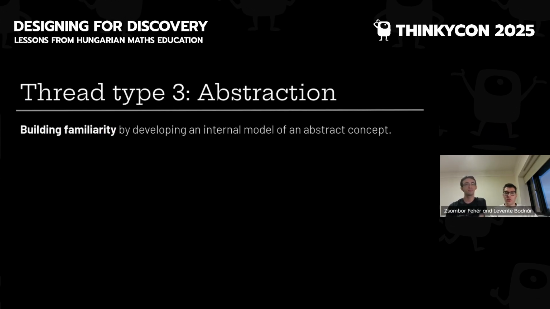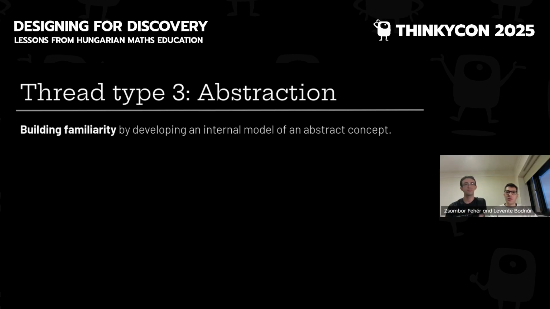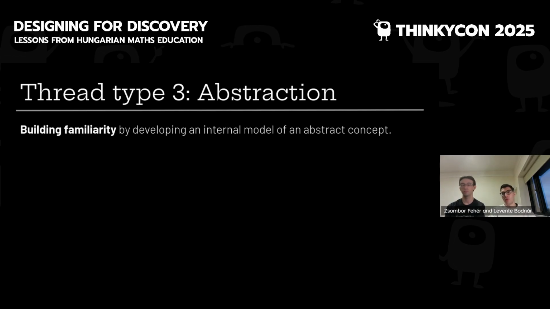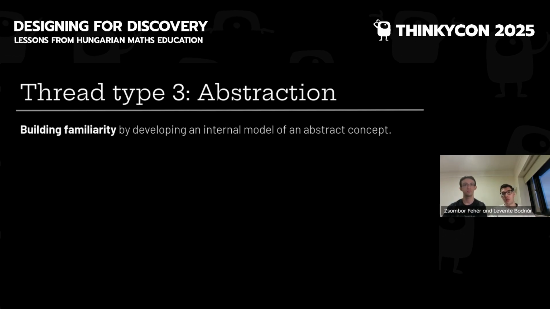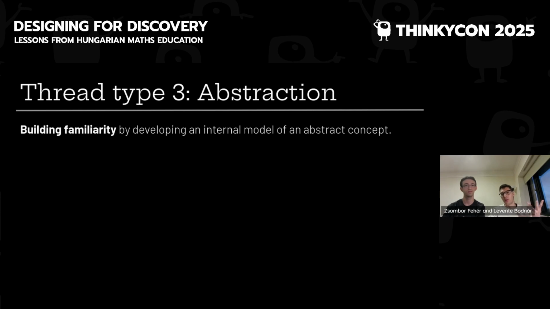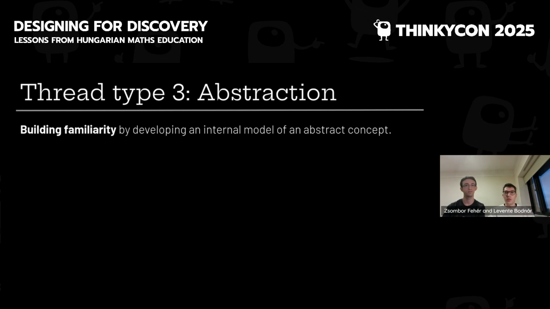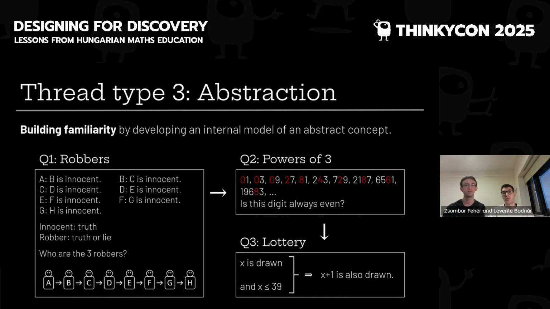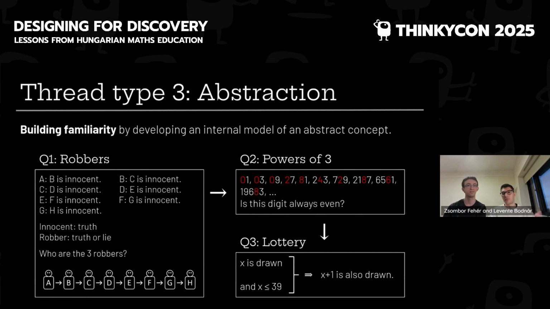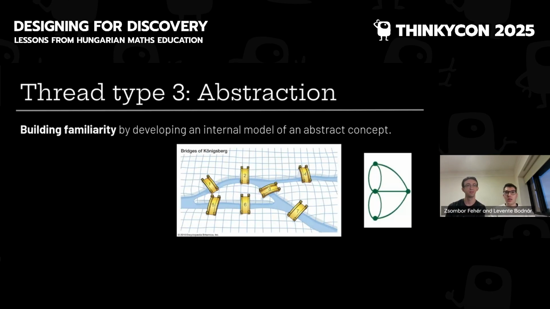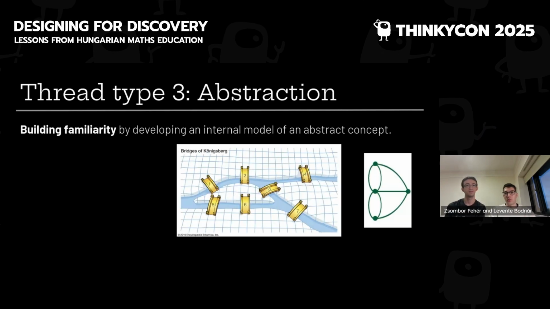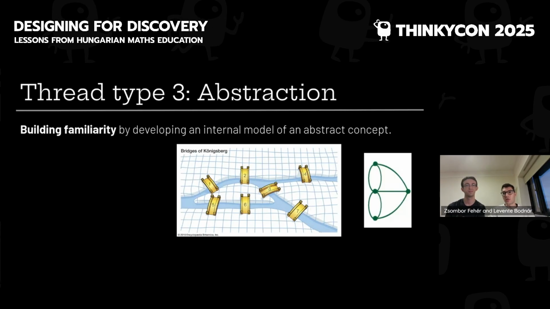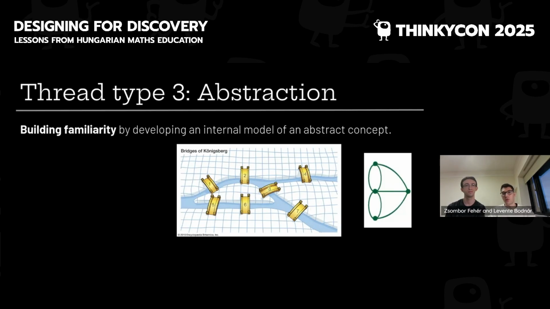So the thread type number 3 is abstraction. This is about building familiarity with an abstract concept. We do this by giving more and more abstract representations in problems that help to build a more abstract mental model. For example, if we look at these problems again, you might notice that they are getting more and more abstract. To see some more examples, it can be any mathematical object. Building familiarity means learning to think in terms of the new mathematical object.